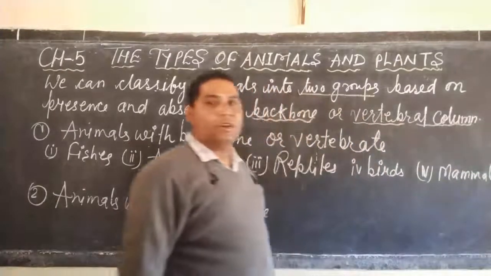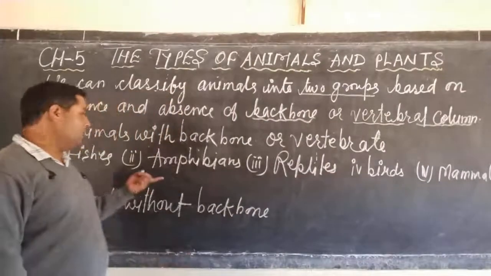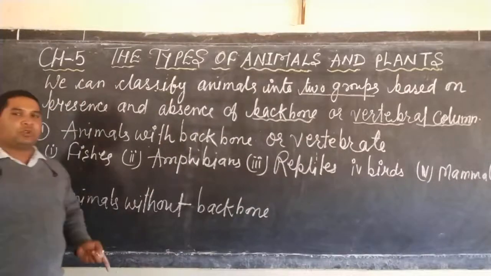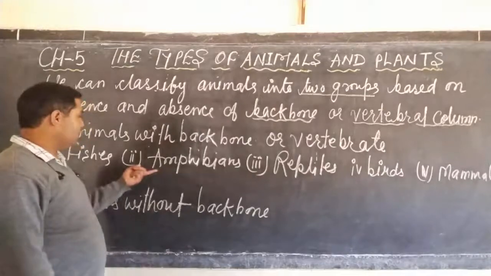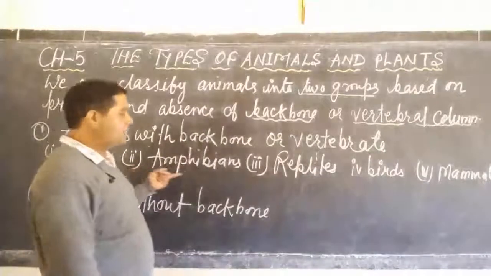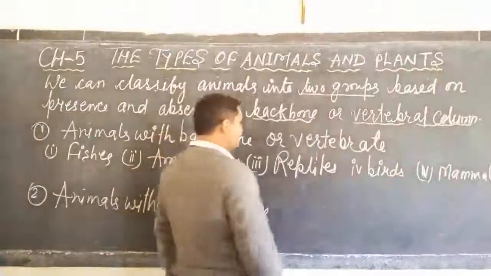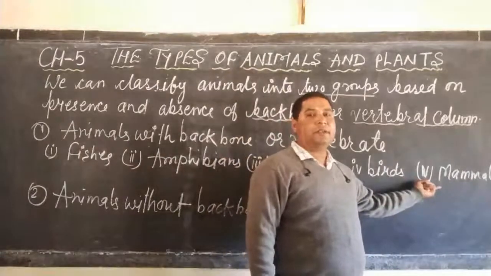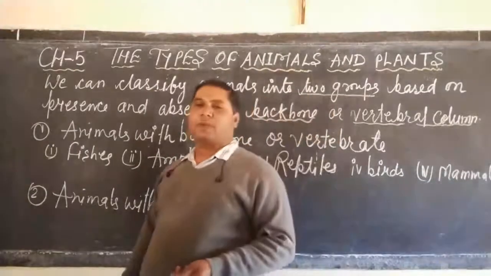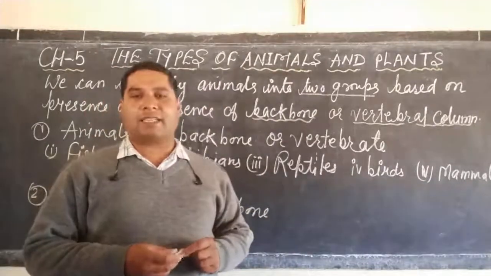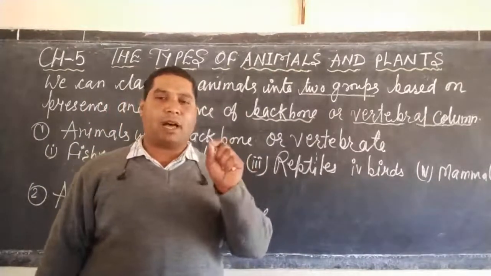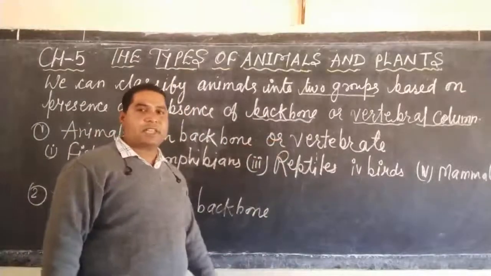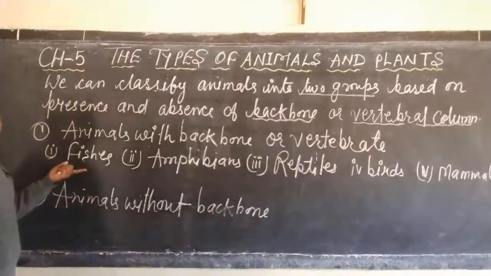So dear students, vertebrates are classified further into smaller groups, and these are fishes, which is also known as pisces; second, amphibians; third, reptiles; fourth, birds; and fifth, mammals. Now I am going to explain the characteristics of each type of the smaller group of vertebrates, dear student. So let us start first with fishes.